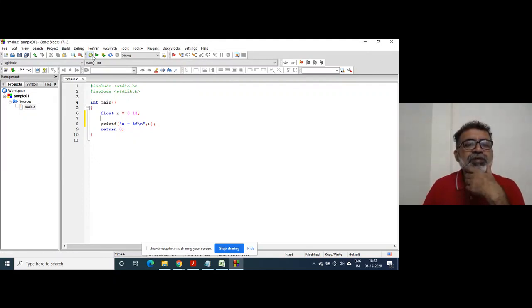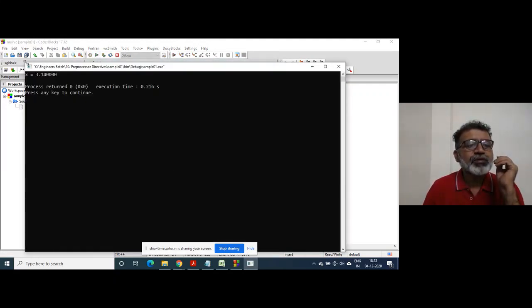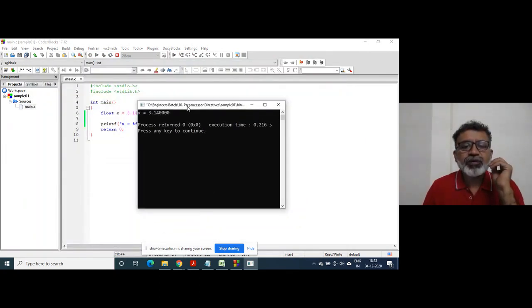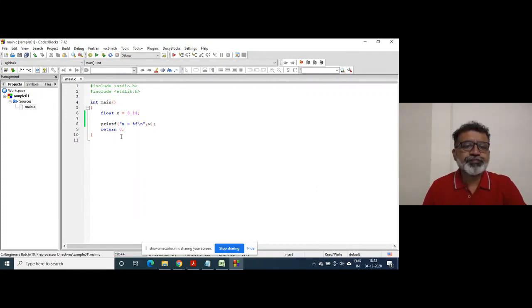I compile this program and execute. It will print x is equal to 3.140000. Nothing wrong in this.